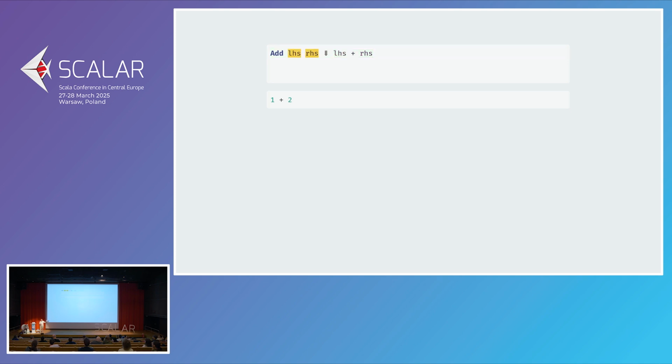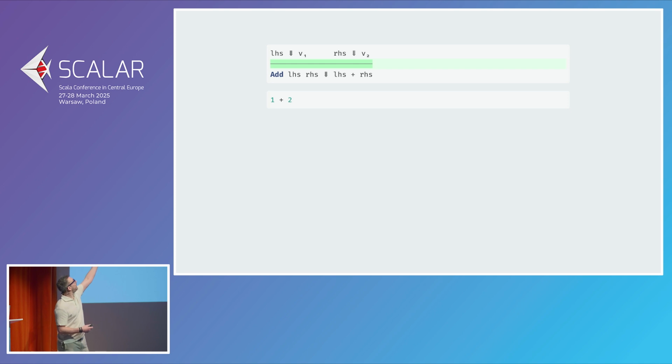They're expressions, right? So how do we turn an expression into a number? Well, we interpret it. We're going to say if the left-hand side interprets to some v1 and the right-hand side interprets to some v2, then anything below that horizontal line is going to hold. Everything above is called the antecedents or the premises, and everything below is a consequence.